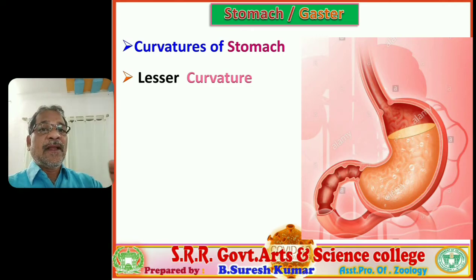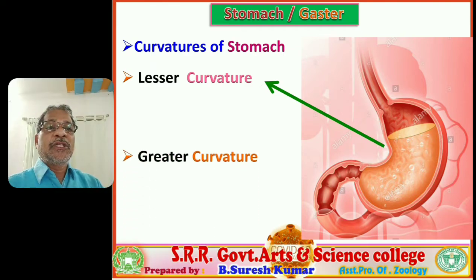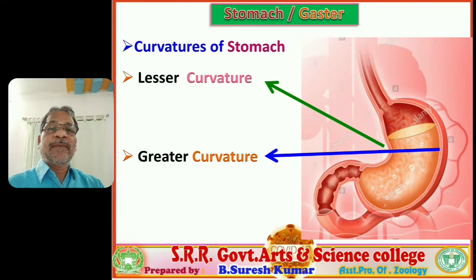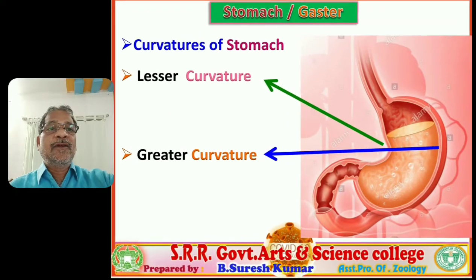The first one is the lesser curvature, which you verify here, towards the anterior side of the stomach. The second one is the greater curvature, towards the posterior side of the stomach. You observe the arrow marks clearly as shown in the visual. So lesser curvature and greater curvature, followed.